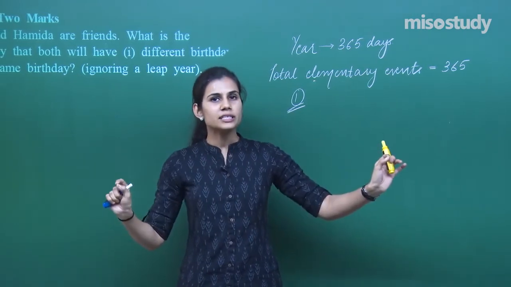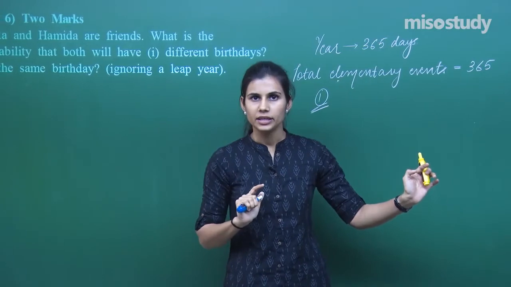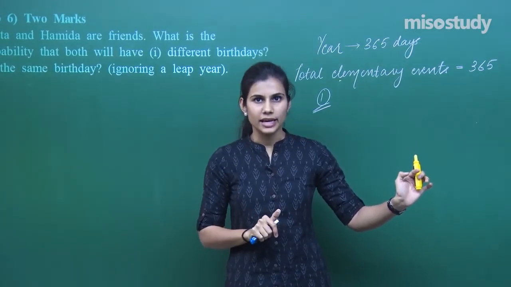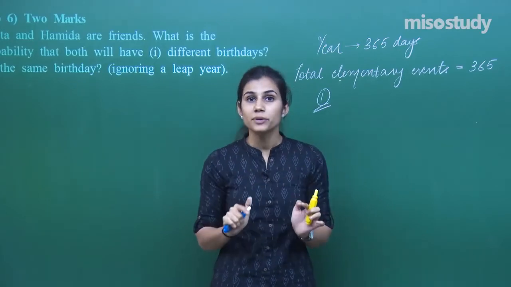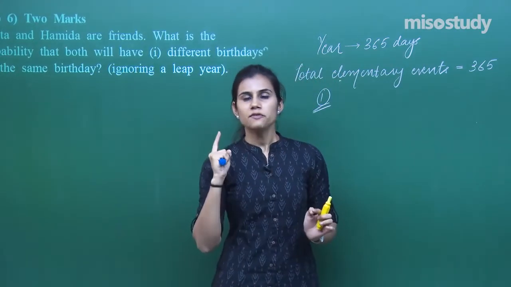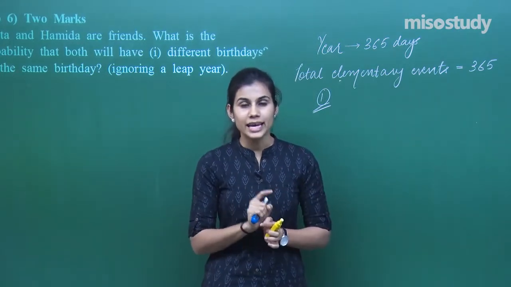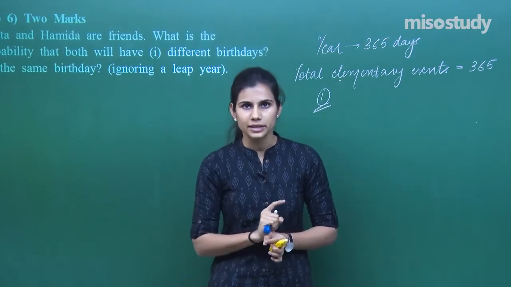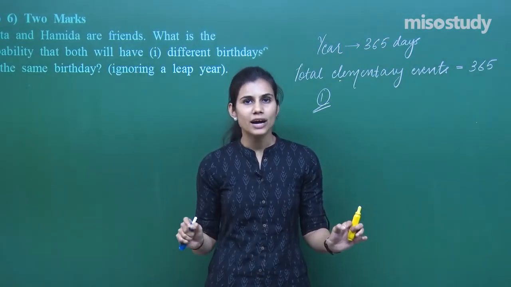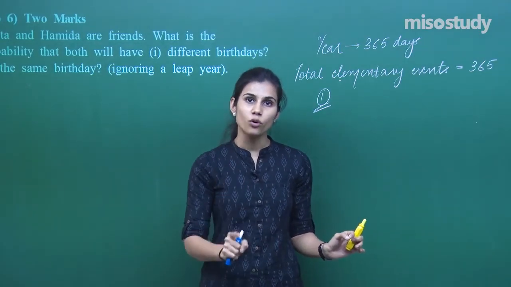In these 365 days, you take one day in which Hamida is celebrating her birthday. Now that day crosses out for Savita to have her birthday on that day, right? Because both of them cannot have birthday on the same day for the first condition. That means out of 365, one possibility has gone for Savita to have her birthday, and it is that day in which Hamida is celebrating her birthday. So favorable number of days left for Savita to have her birthday are 365 minus 1, which is 364.